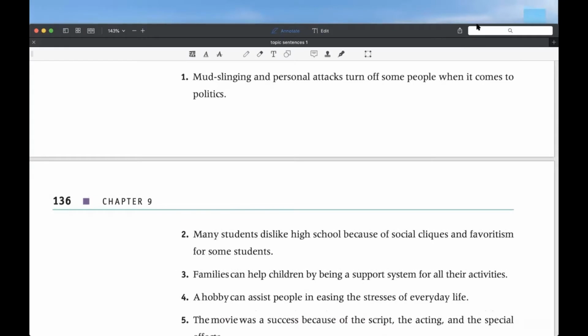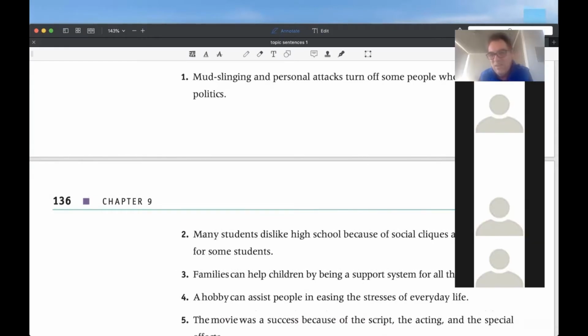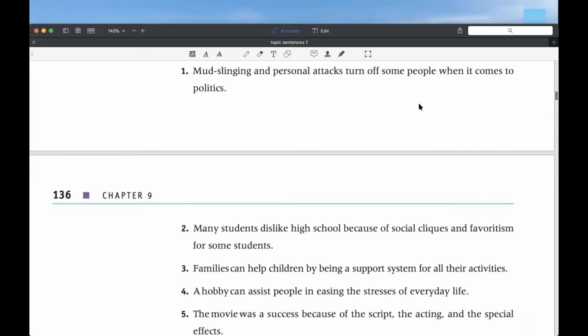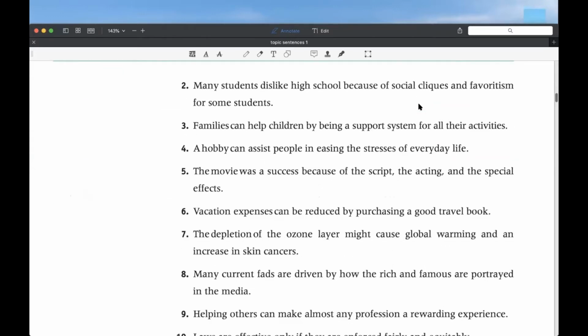Let me see. I'm going to find someone. David Araneda. David, can you help me with sentence number 1? Okay, the topic would be mudslinging and personal attacks. All right. And the controlling idea, right? Yes, a controlling idea. Turn off some people when it comes to politics. All right, very good. Can we move on to the second sentence?